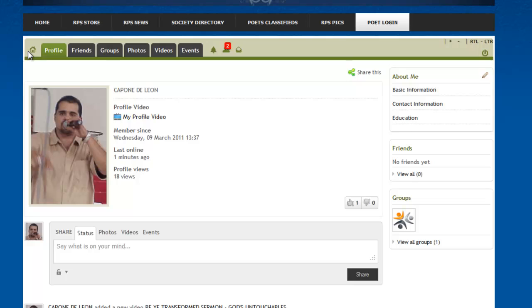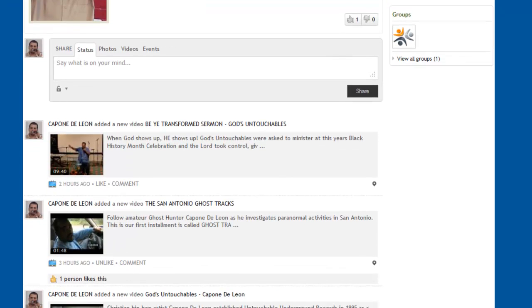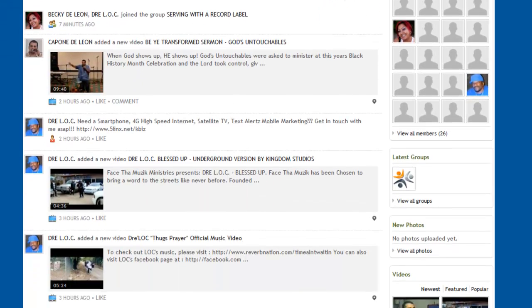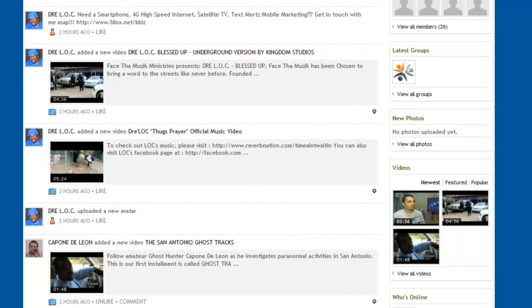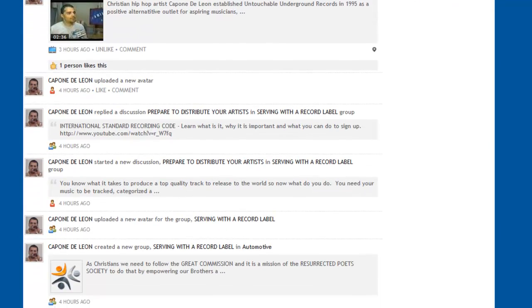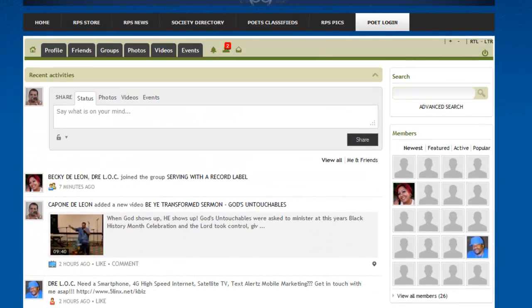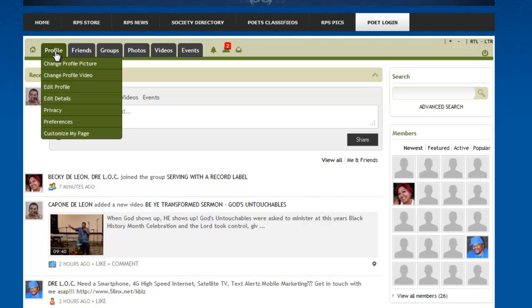And so of course you have your home page, which is going to be just like the Facebook home page. It's where you get the feed from not only yourself, but all of your friends. And so when you go into that area, you'll see it has all your friend postings as well as your postings on there. A list of all the members, the latest group postings, new photos, new videos, and anything else that's put out. Plus it'll show you who's online at the time. And if you go to your profile, that's the public profile that everybody else sees.